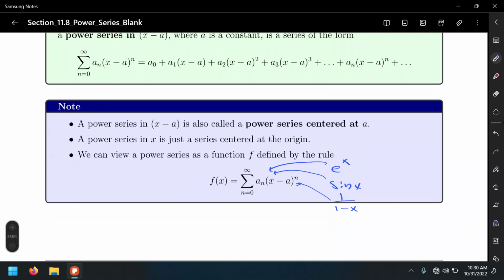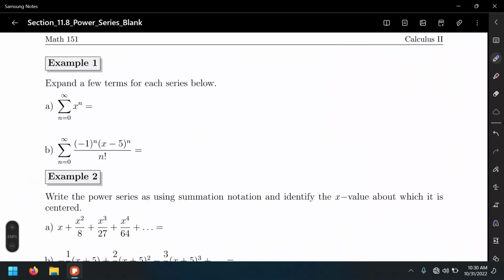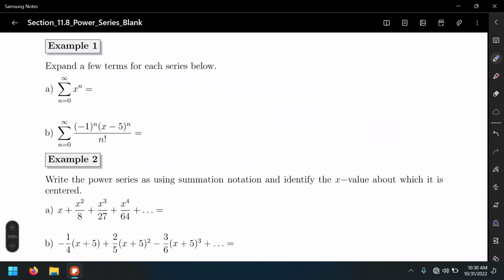Well, what's the purpose of this? Well, you'll see later. In the meantime, let's really define what a series is, or actually, let's work with some examples. So in the same way that we expanded a few terms of a sequence at the beginning of this chapter, let's expand a few series for this power series.